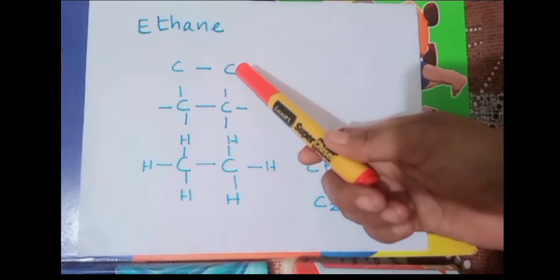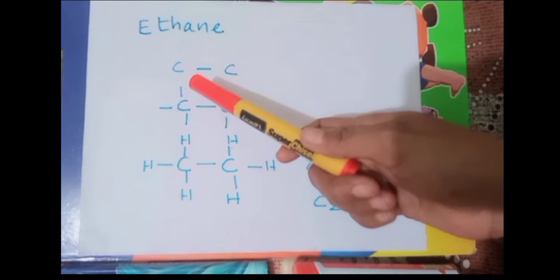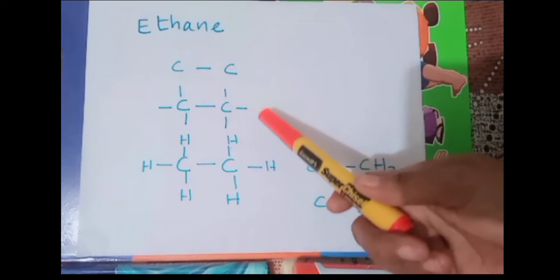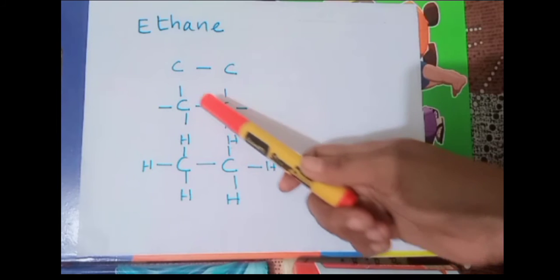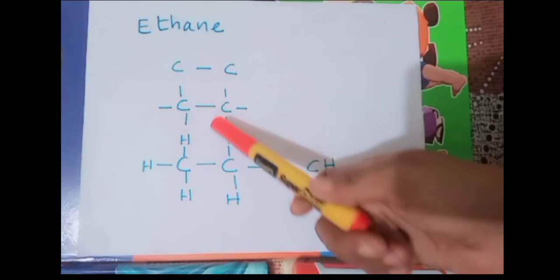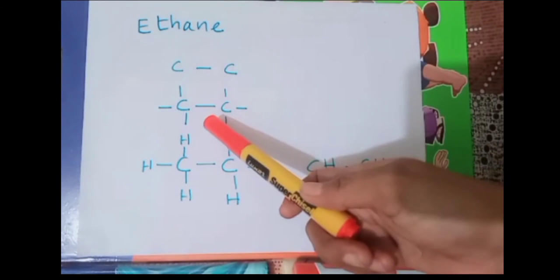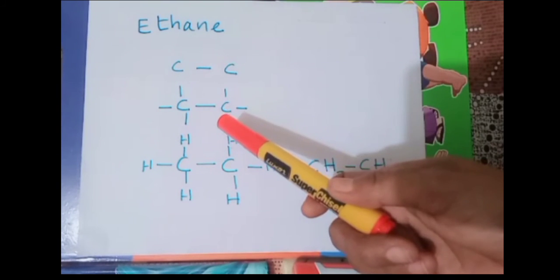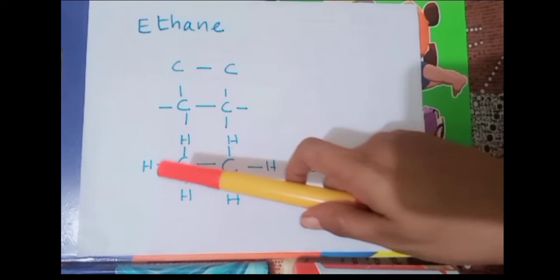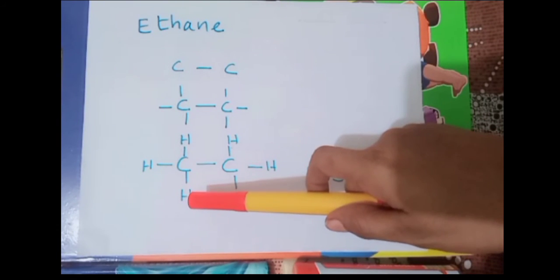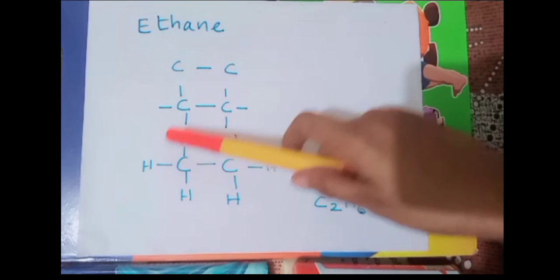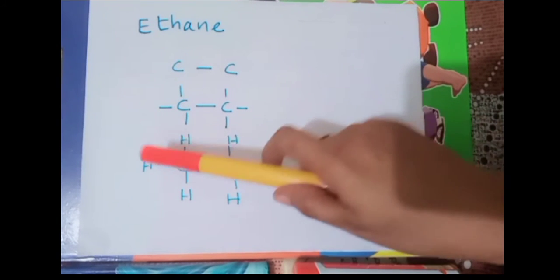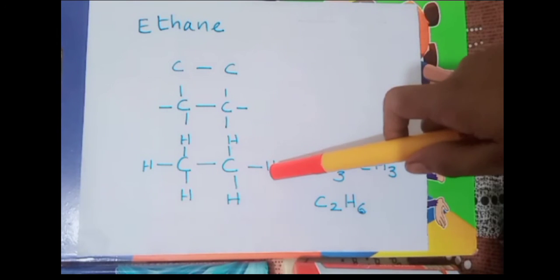And if you look at the second carbon atom, there is also one bond already formed. So we have to put the 3 remaining bonds around it. So we can say around each carbon atom there will be 4 bonds. So both the carbon atoms satisfied the 4 bonds. The next step is that we have to put the hydrogen atoms at the bonds. So around this carbon atom there are 3 free bonds. So we put 3 hydrogen atoms, and here also 3.